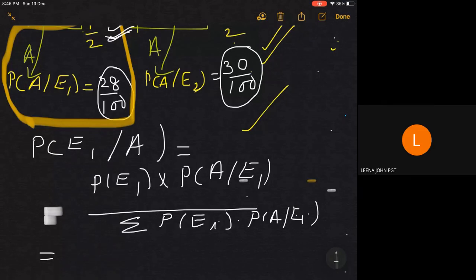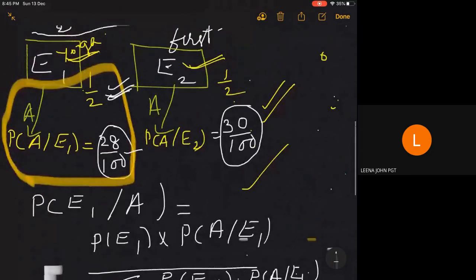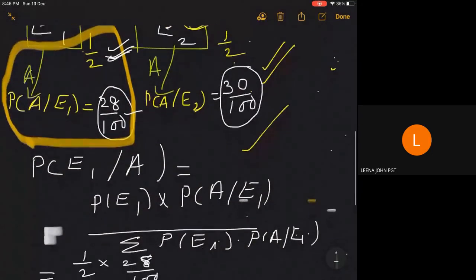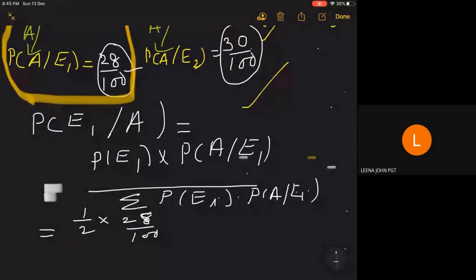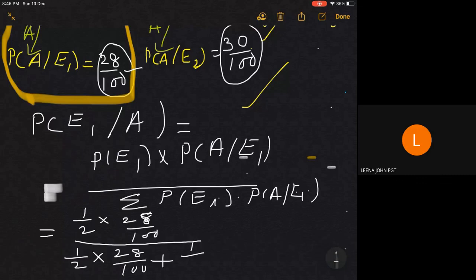The numerator is 1 by 2 into 28 by 100. That is the probability that the person goes for yoga and meditation and gets a heart attack, 28%, divided by the total probability. Going for yoga, 1 by 2 into the probability of getting a heart attack 28 by 100, plus again going for prescription of medicine and getting the heart attack, that is 30 by 100.